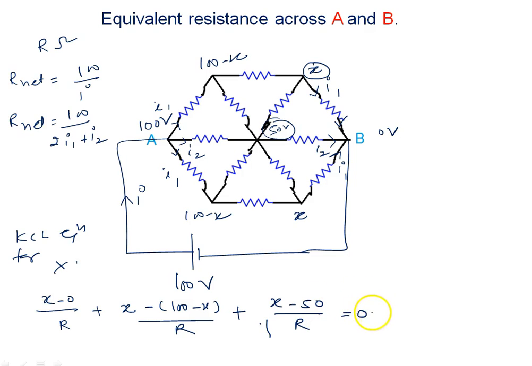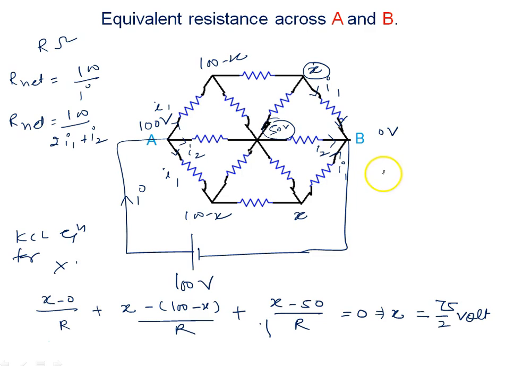We will solve it for X. When we solve it for X, please pause the video and solve the value of X yourself, then finally I1, I2. X you will get 75 by 2 volt.